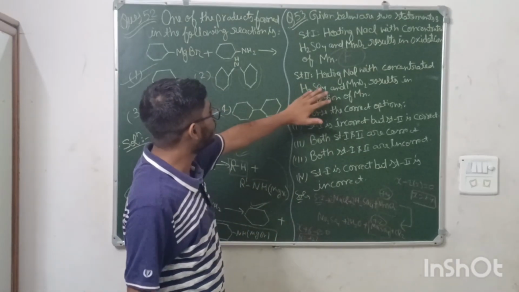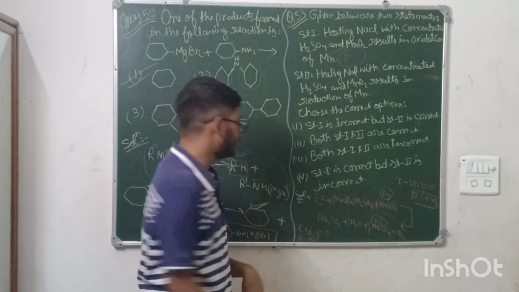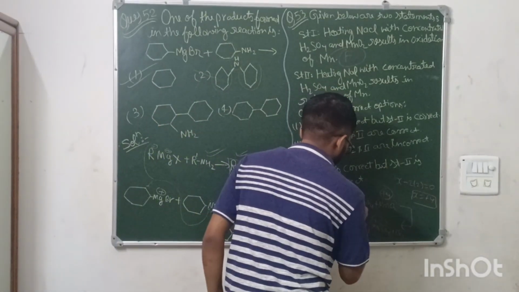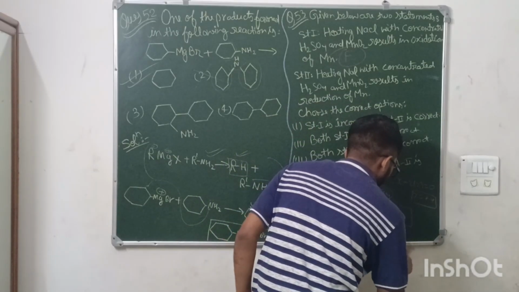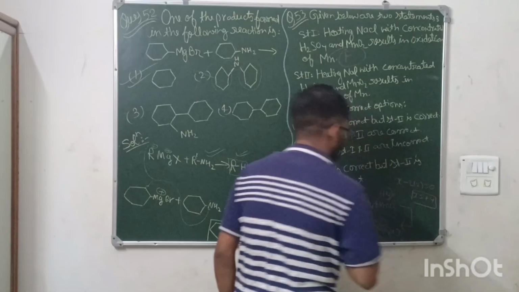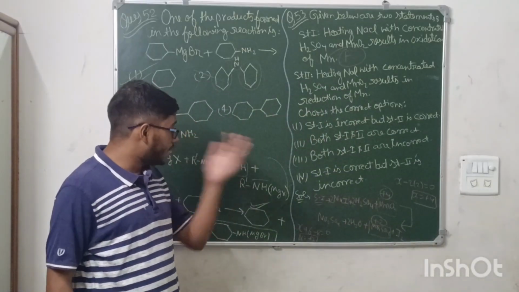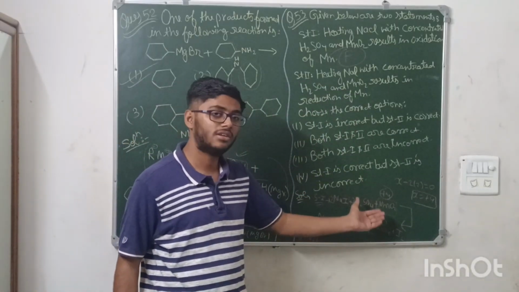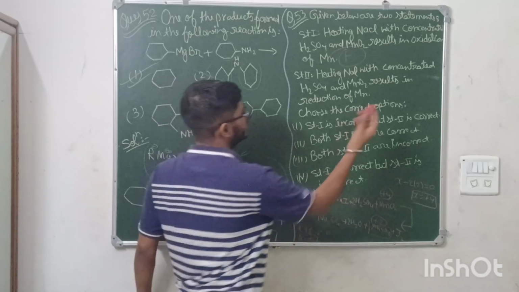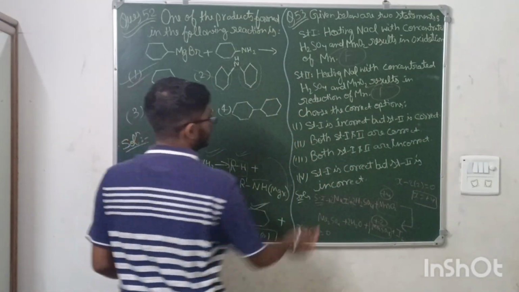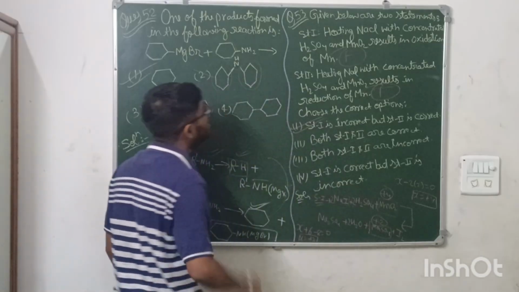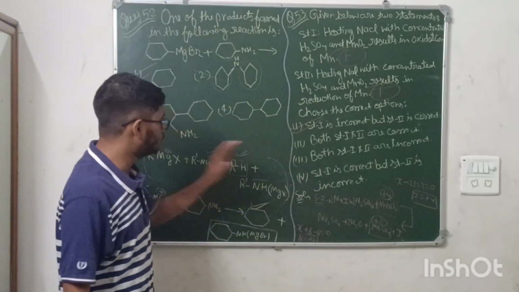Now you have to tell with NaI. You don't have to change anything. You have to just change chlorine with iodine, and all of the things will be the same. Here I2 will be released as a byproduct. Same thing, same oxidation state. Here Mn is reduced, so this statement is true. Means statement 1 is false and statement 2 is correct, with option number 1 as the answer for question number 53. Okay, so these two questions we have solved.